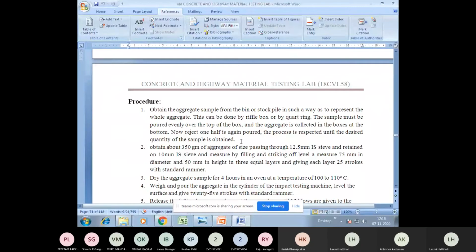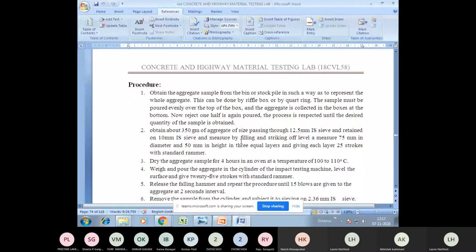After taking that sample, make sure it is oven dried, so it should not have any moisture content. When an aggregate heap is kept outside, if it is continuously raining, or because of moisture from the earth or the bottom soil, moisture enters the aggregate. So you should make sure that all the aggregates are completely oven dried. Those aggregates should pass the 12.5 mm sieve and be retained on the 10 mm sieve.